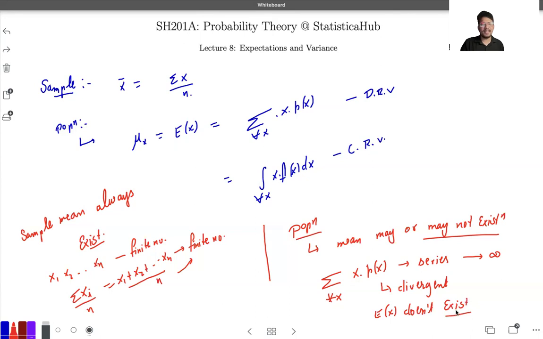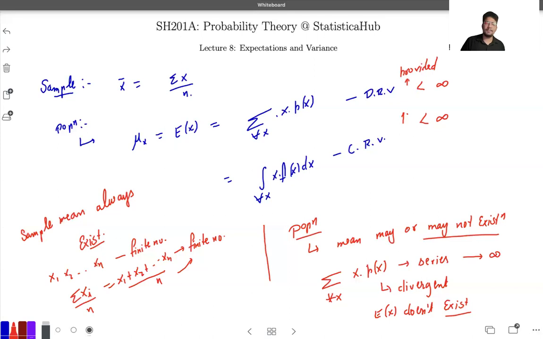For the expectation to exist, we have to write that this will be the expected value of the random variable x. This is the mean of the population or the mean of the random variable x, and it must be less than infinity. It must be less than infinity. So you can write provided. If it is coming out to be a finite number, then only we are going to say the expectation of the random variable is existing, and that's how we are going to calculate the expected value of any random variable. Simple format. Okay, I hope that makes sense.